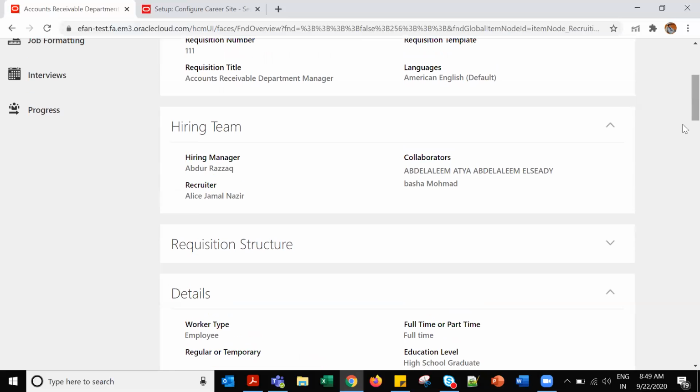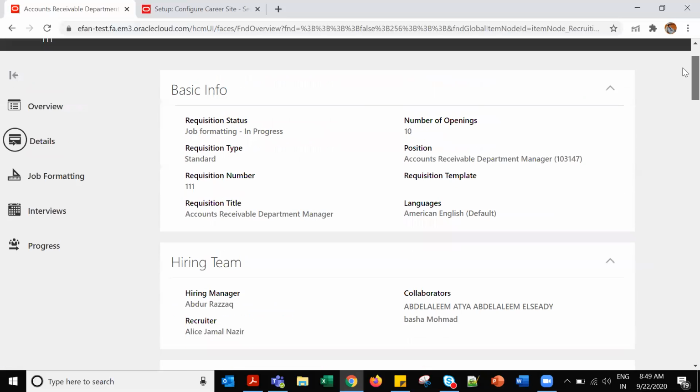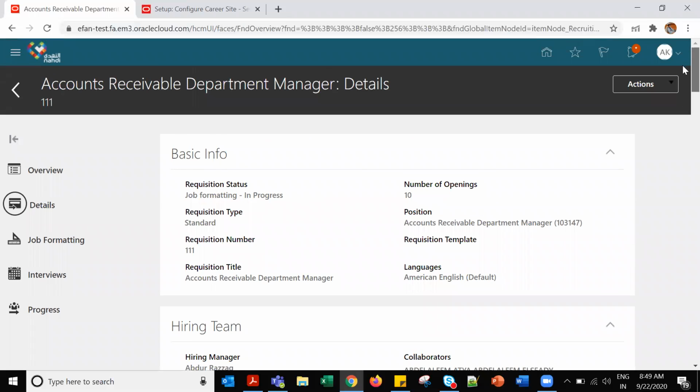They have created those things. Where did I find them? In this page only, or any other page you think? Have you taken any screenshot or navigation where to go and see? I'll show you in one minute. We'll continue this one, and I'll show it at the end so that I can search and show.